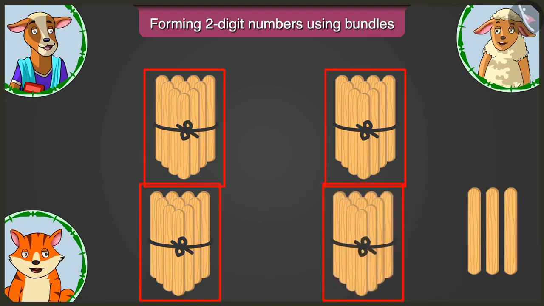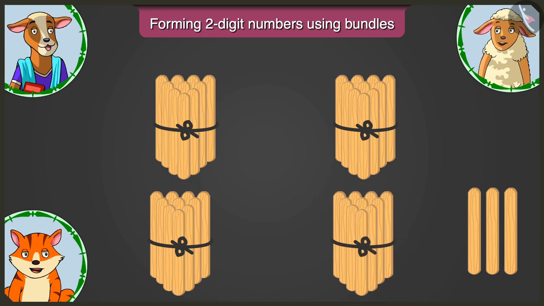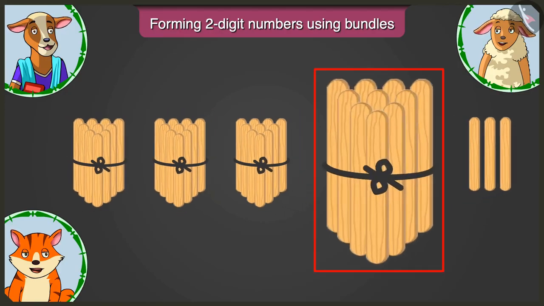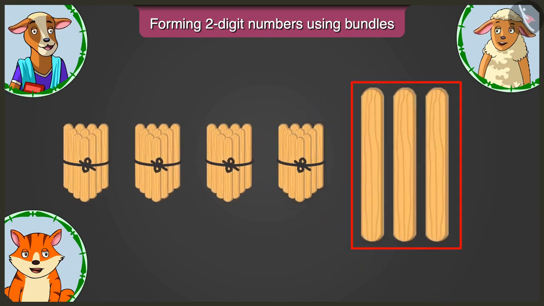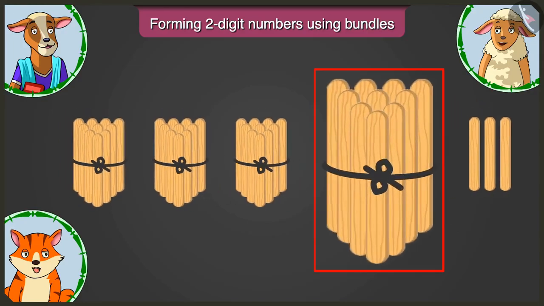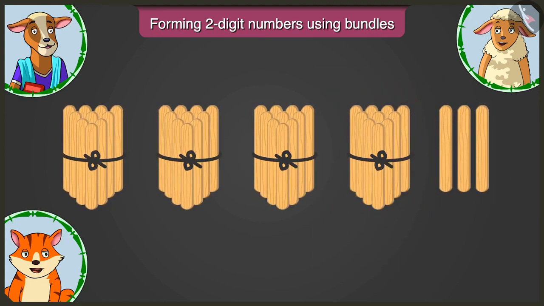Good. Now we have 4 bundles of tens. Who will count further? I will count 1, 2 and 3. Here is the 5th bundle of tens. Hey Billy, what is this? Bundles of tens means that group must have 10 objects. Here there are only 3 sticks, so we cannot make a bundle of 10 with them. It means that to make a bundle of tens, a total of 10 objects are to be kept in one group together. Yes. How many groups of tens are there?